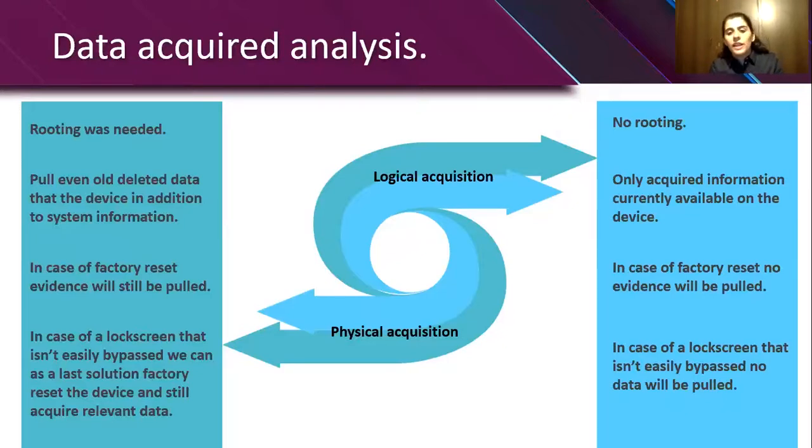Now, in the physical acquisition, rooting was needed, but this allowed us to pull all deleted data in addition to system information. This means that even if the user did a factory reset, evidence will still be pulled. And if the lock screen was so hard to bypass that it required us to unlock the bootloader of the device, which would cause all data to be factory reset, through rooting it and doing the physical acquisition, we'll still be able to acquire most deleted data.